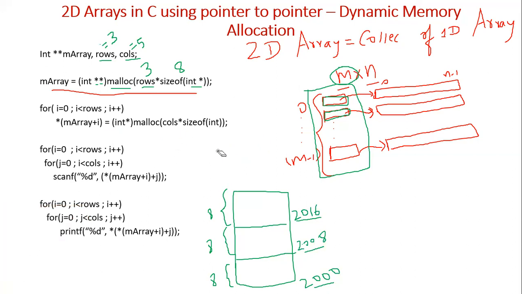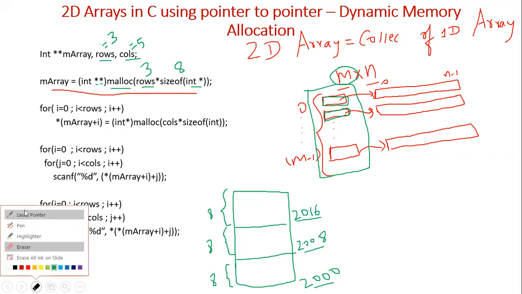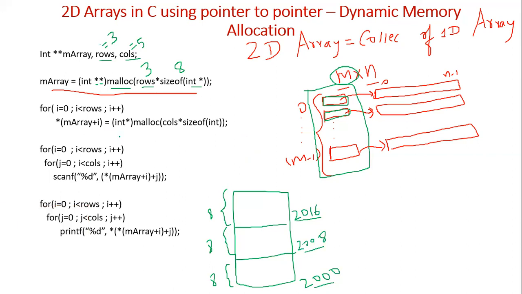If you want to allocate n locations for a one dimensional array, this is the statement we used: int star malloc n into size of int. Here each of these rows should point to this many locations, so instead of n, here we are using columns. Each row contains this many columns. How many columns? N columns. So instead of n, here I used columns.